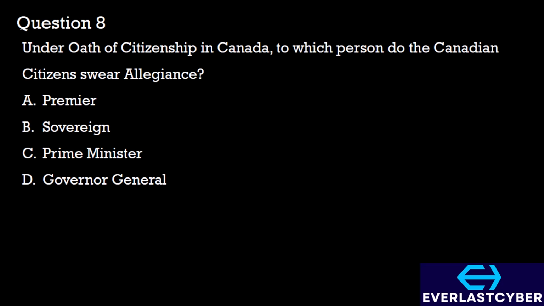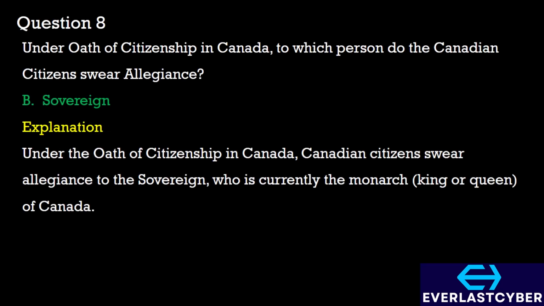Question 8. On the oath of citizenship in Canada, to which person do the Canadian citizens swear allegiance? A. Premier. B. Sovereign. C. Prime Minister. D. Governor General. The answer here is option B. Under the oath of citizenship in Canada, Canadian citizens swear allegiance to the sovereign, who is currently the monarch of Canada.